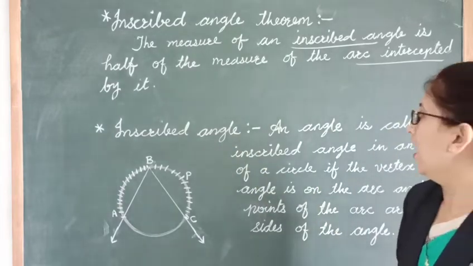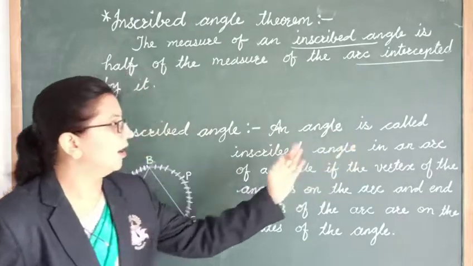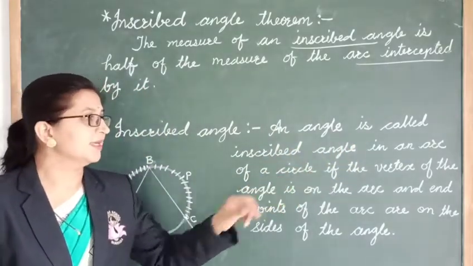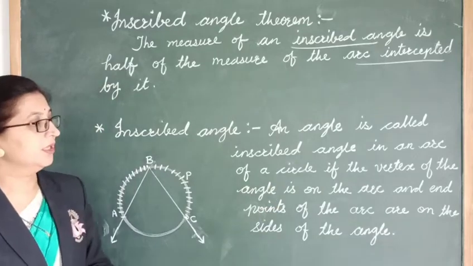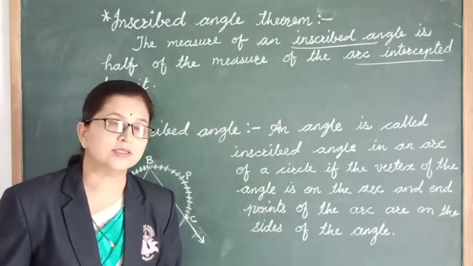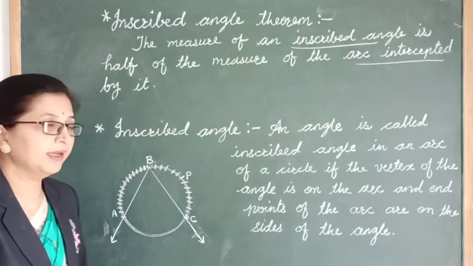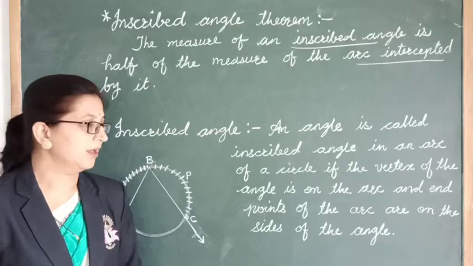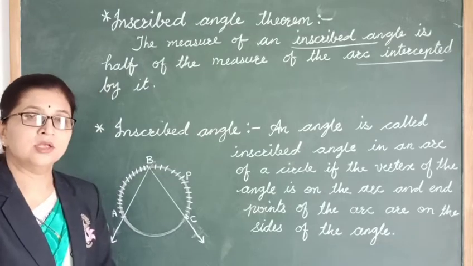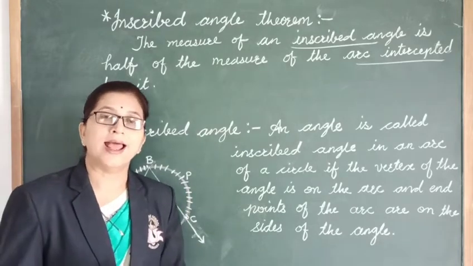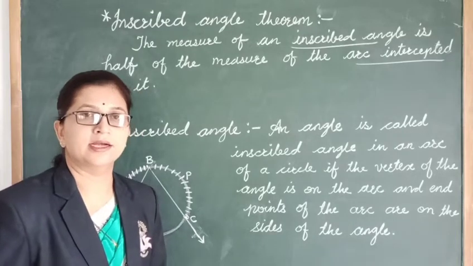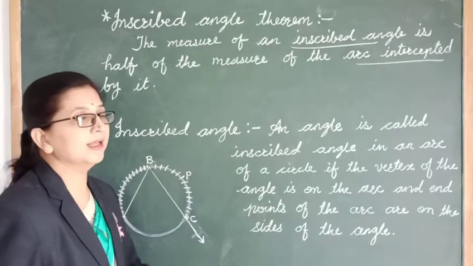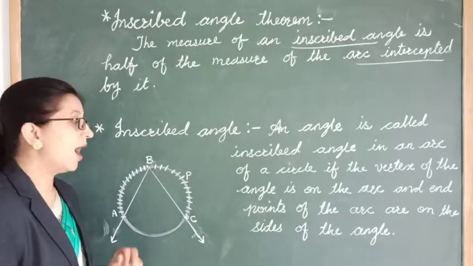Now here an angle is called an inscribed angle in an arc of a circle if the vertex of the angle is on the arc and the endpoints of the arc are on the sides of the angle. Right? So when can we call an angle an inscribed angle? It's very simple. When the vertex of an angle is on the arc.